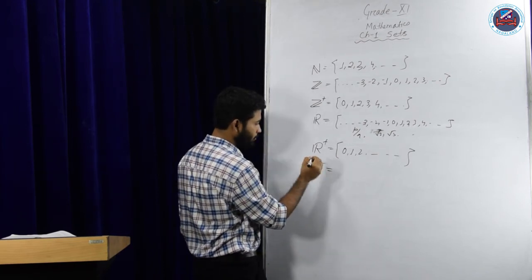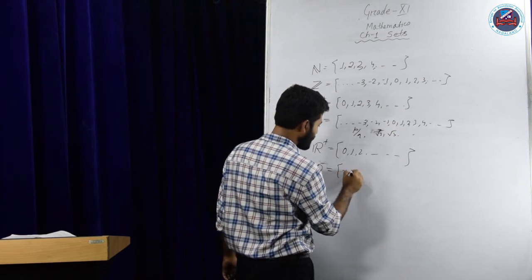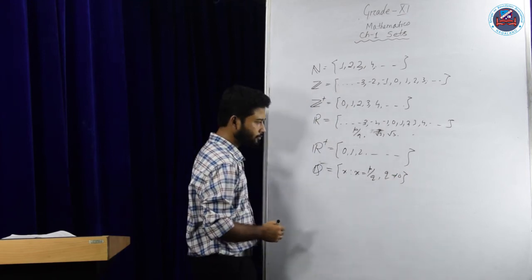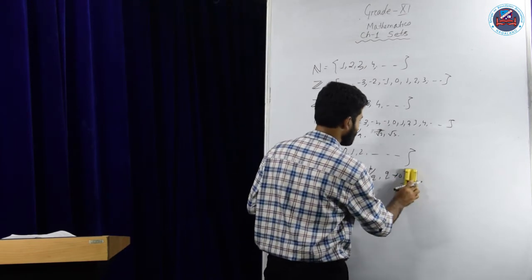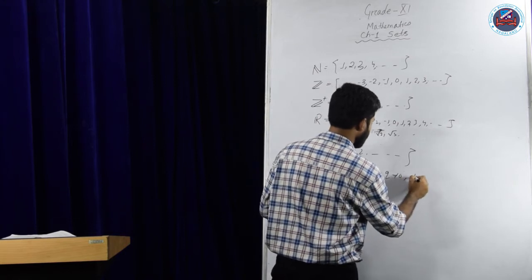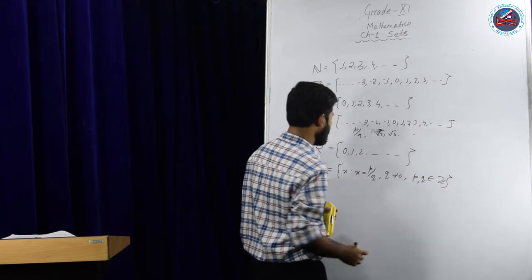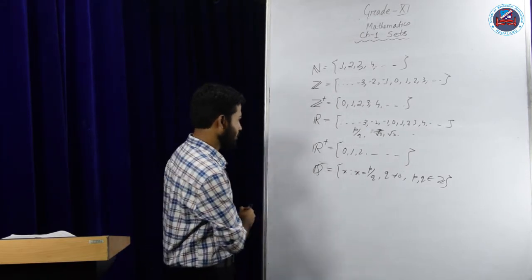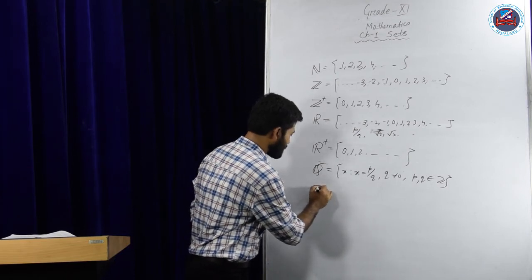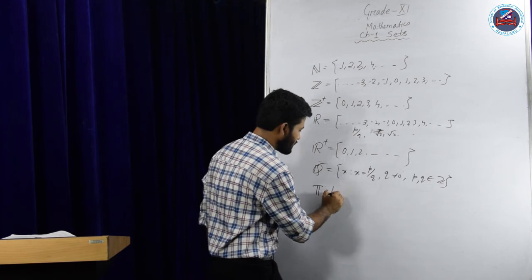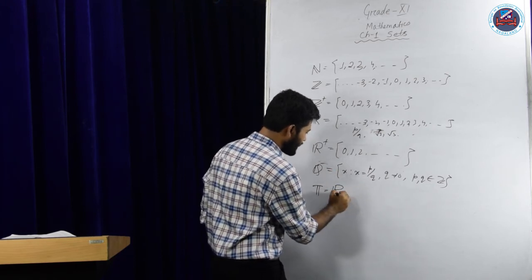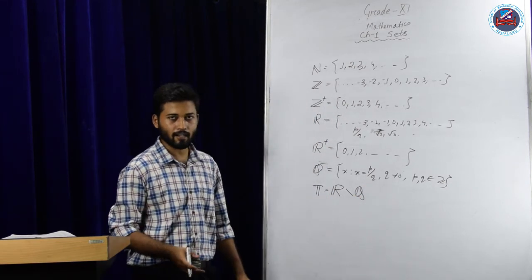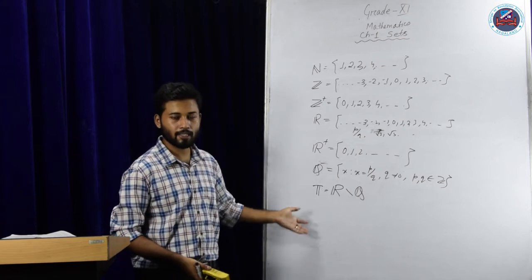Another we have the set of rational numbers, that is Q. This is denoted by Q. It will contain all the elements x such that x is equal to p by q, where q is not equal to 0, and p comma q belongs to the set of integers. You have got this in your grade 10 also. So this is the set of rational numbers. Okay. And what are irrational numbers? I can represent it by T. So irrational numbers will be the set of real numbers minus the set of rational numbers. So this will give us the set of irrational numbers. Okay. So I have elaborated these things in the PDF as well.